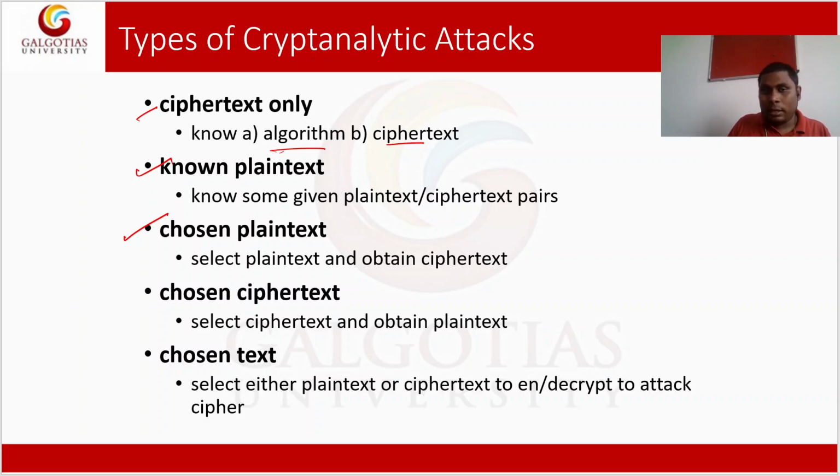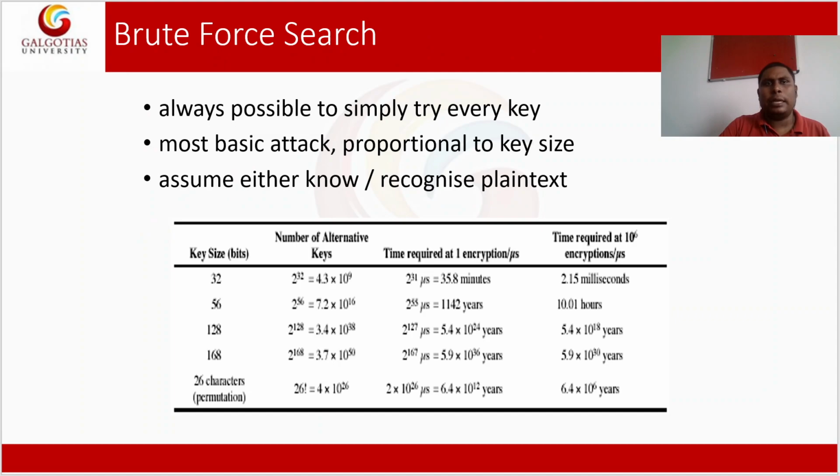Chosen text attack is where we either select the plain text or the ciphertext, or we can say we are going to hack the plain text or ciphertext. That type of attack is called a chosen text attack. So these are the basic types of cryptanalytic attack.